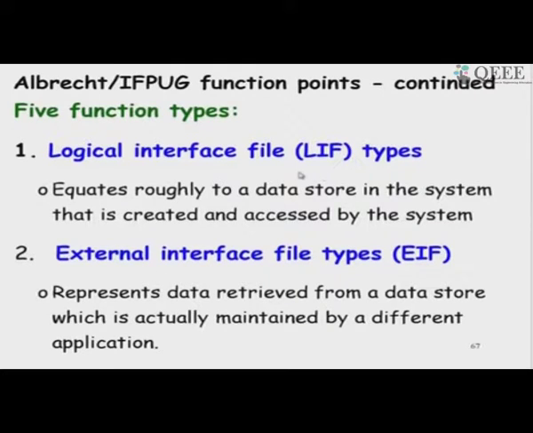The internal logical files are the internal data stores which are maintained internally, like an array or a list and so on. External interface file is data produced by other systems or the user which are input to the software.